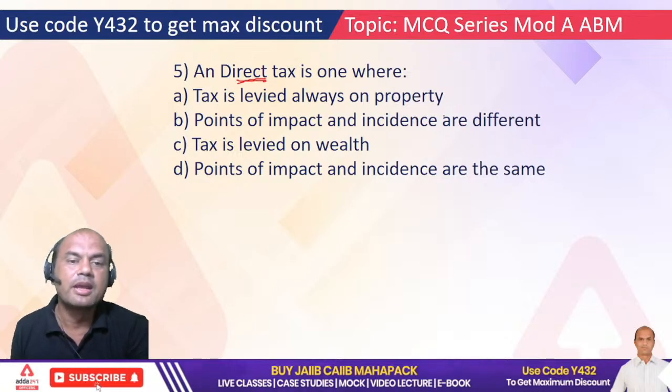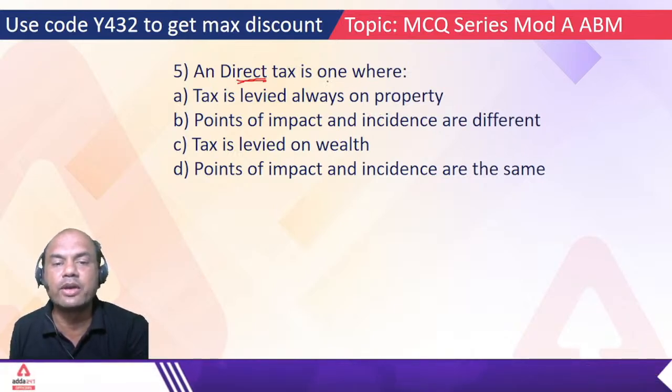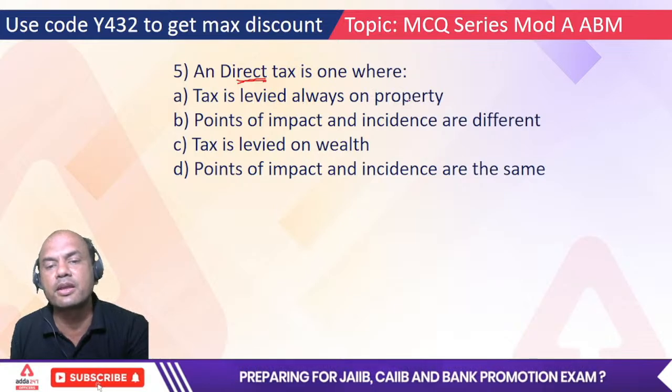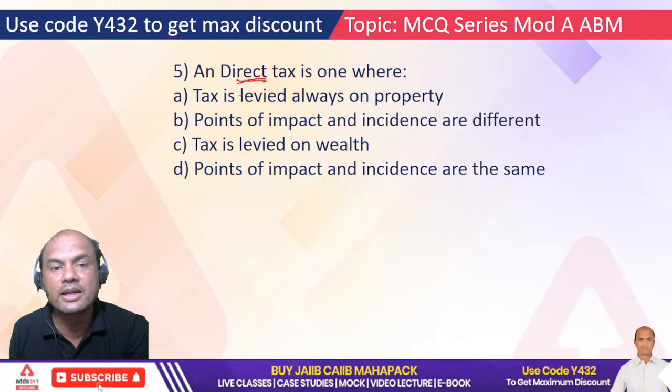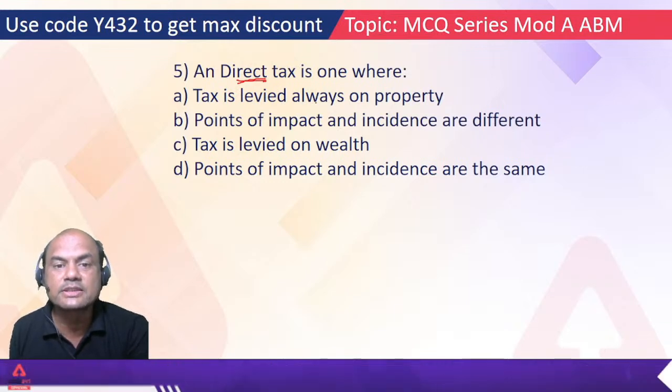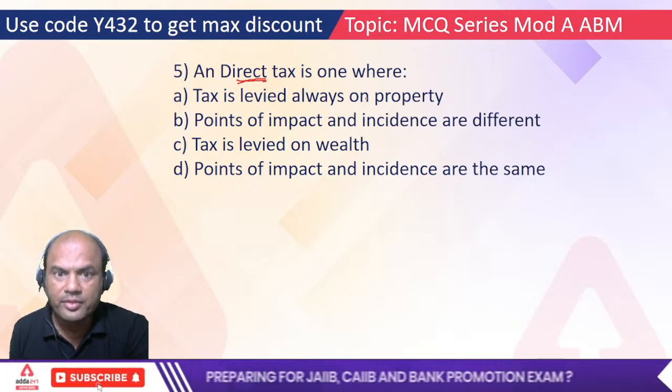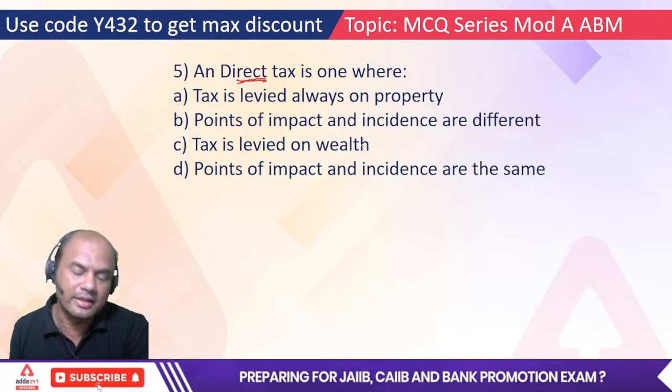Okay. So direct tax is the one where, see here, tax is levied on property. Yes, it is a part of this direct tax only, but it is a logic of direct tax. So this can't be the answer. Okay. Tax is levied on wealth. Yes, that is also right.